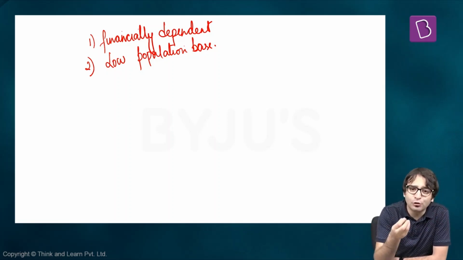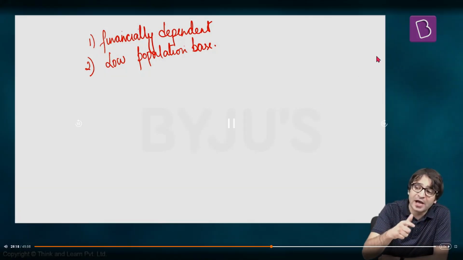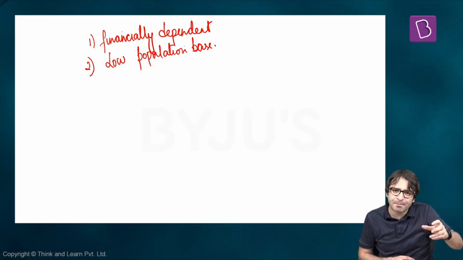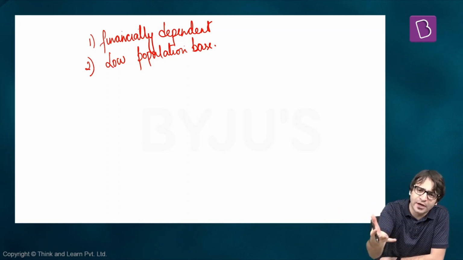If there are territories in India which have a low resource base, they cannot sustain themselves. They will be always dependent upon the center for funds. Ultimately, why should we have a legislature for that area? Why should we have a chief minister for that area? Because they are almost always dependent upon the center. So if there are territories which are financially not viable, which have low resource base, we should convert them into union territories. Let them be under the direct control of the center, because they are in any case dependent upon the center.